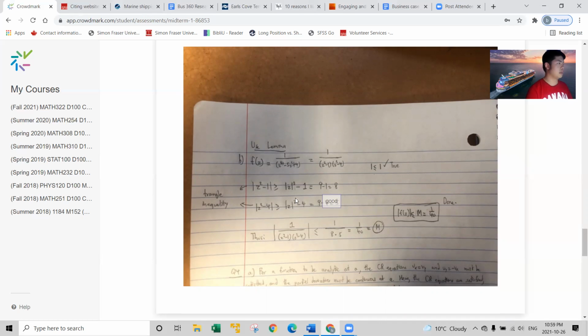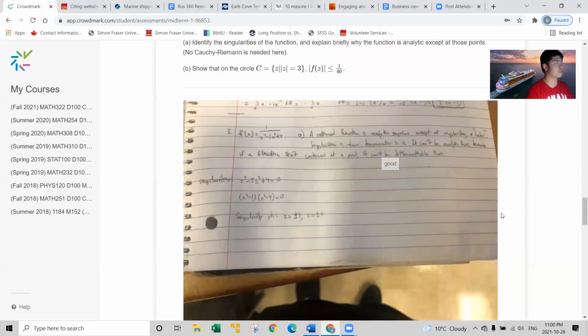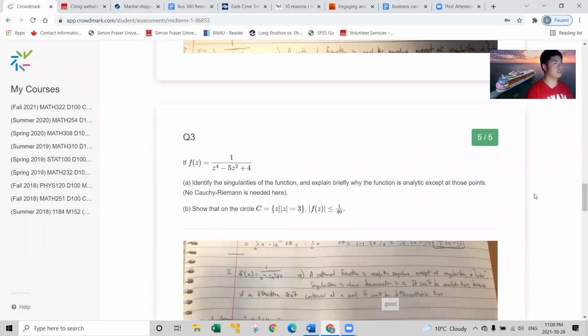And thus, the absolute value of f of z in the lemma is generally less than or equal to m. So the absolute value of f of z is less than or equal to 1 over 8 times 5, the numbers I got here, which is 1 over 40, which equals m. So you can say the absolute value of f of z is less than or equal to m, which is 1 over 40, and you are done. Take a look at the question if you like.